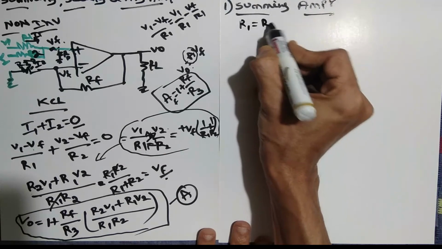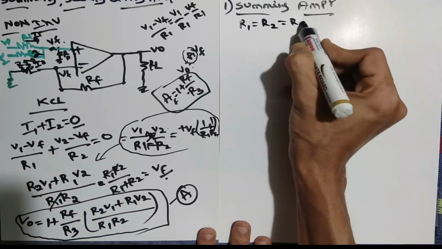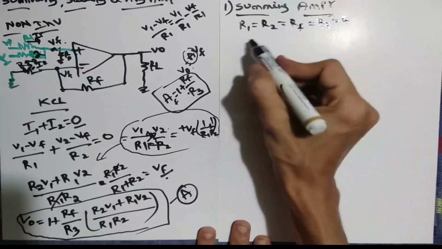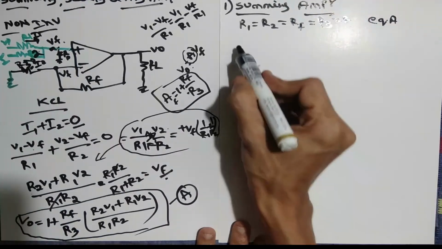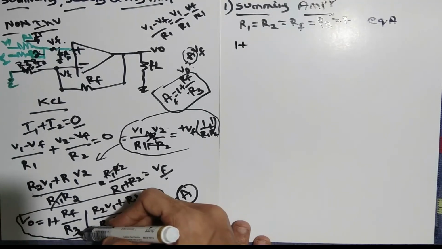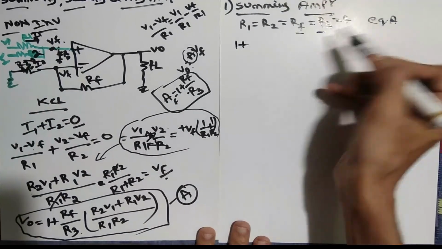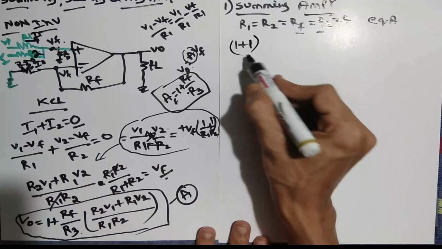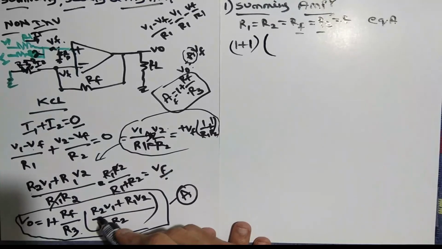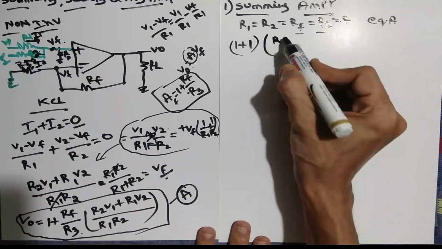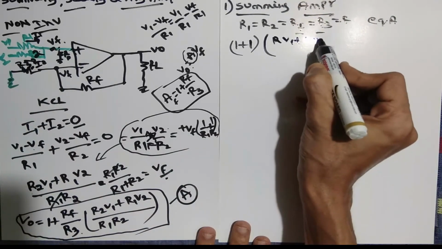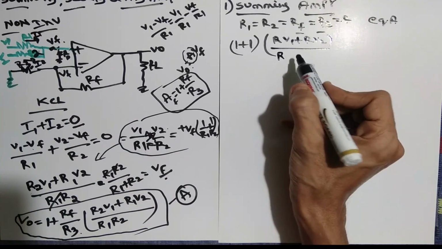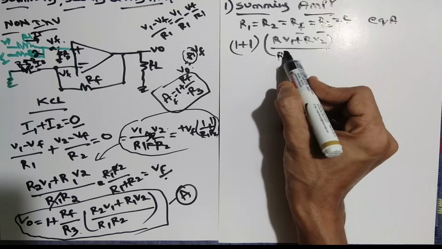R1 is equal to R2 is equal to RF is equal to R3 is equal to R. So apply to the equation A. So what happens? We have 1 plus RF by R3, which is the same R by R, so you will get 1. 1 plus 1 we can call as 2. And then here we can take R into V1 plus R into V2 divided by R1 into R2, which is nothing but we can call R square.